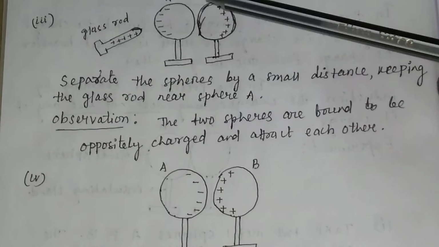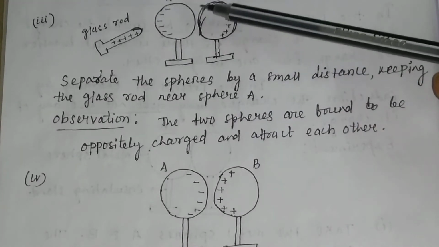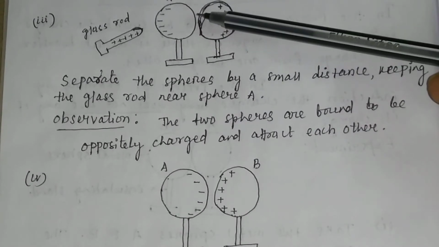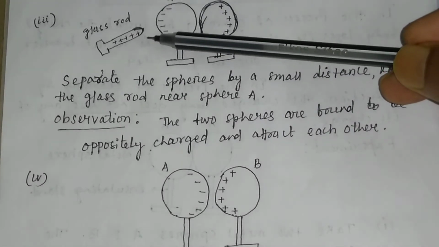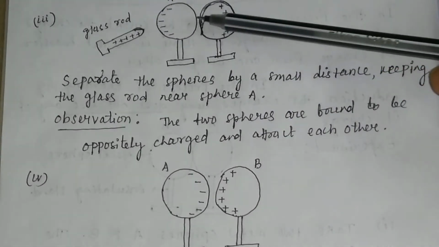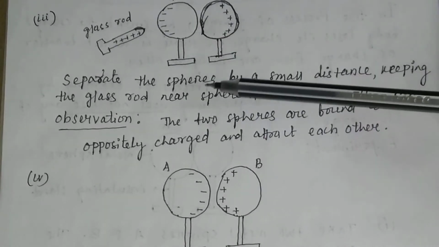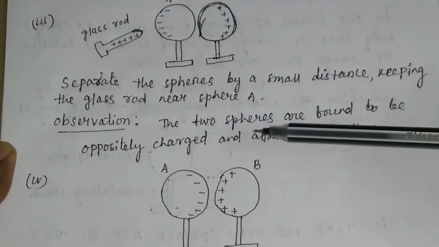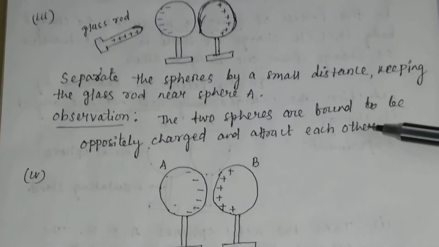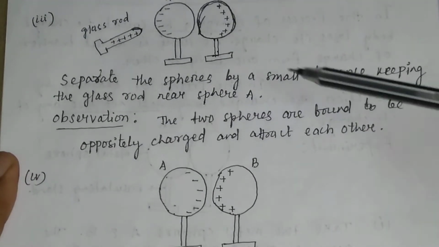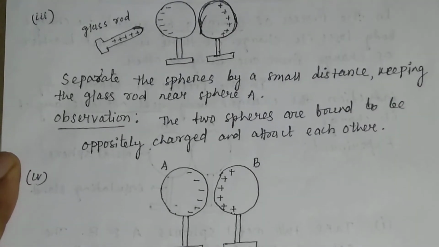Now what you do, you separate the two spheres by a small distance, and keep the glass rod near the sphere A. Then what will you observe? You will observe that the two spheres are found to be oppositely charged and attract each other. So there is an attraction between the two spheres A and B.